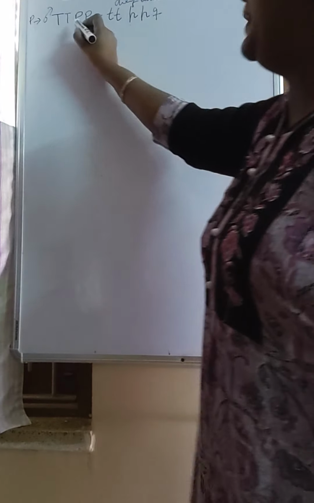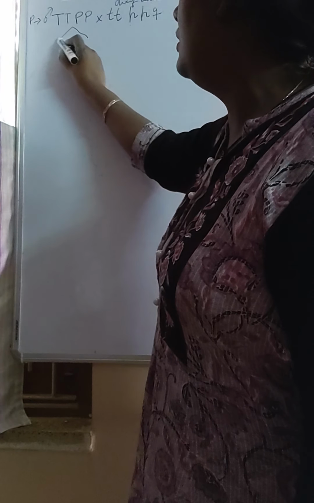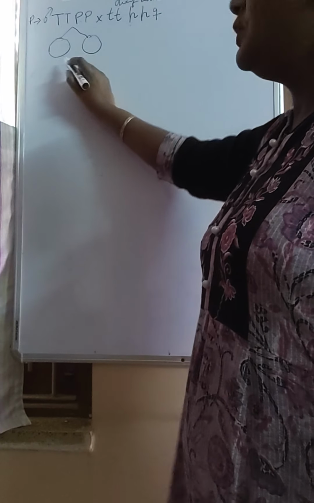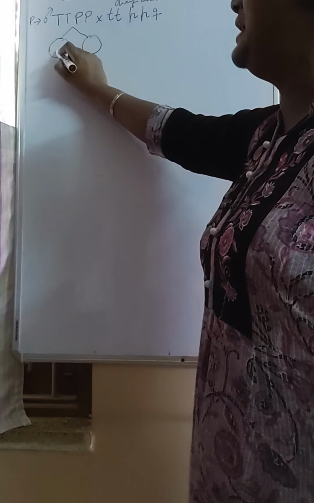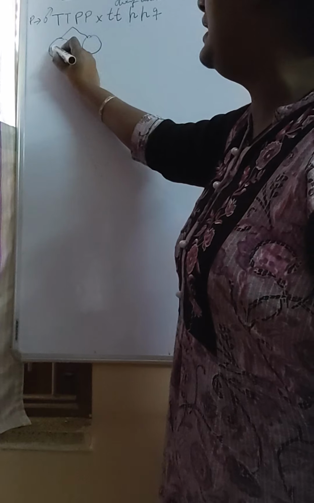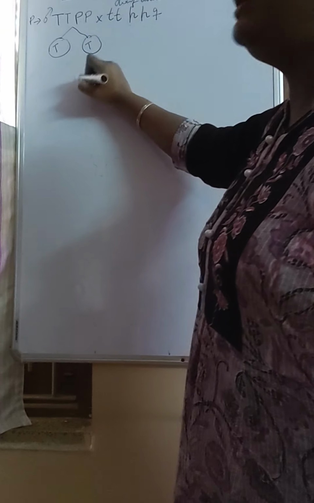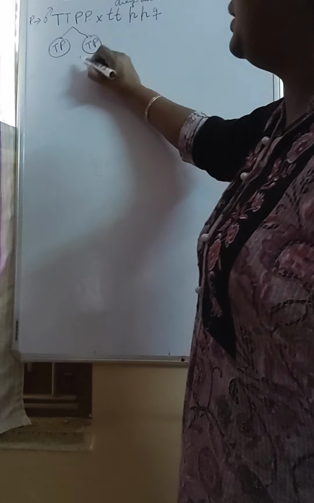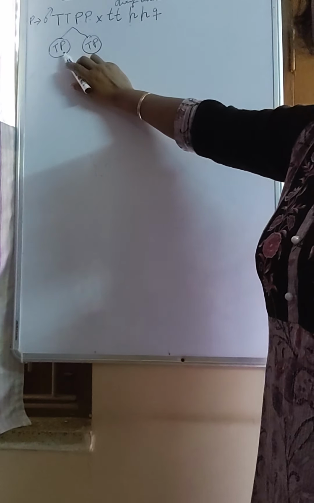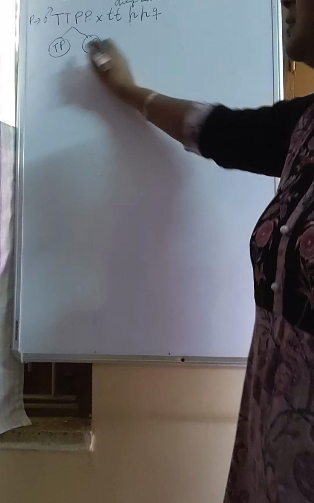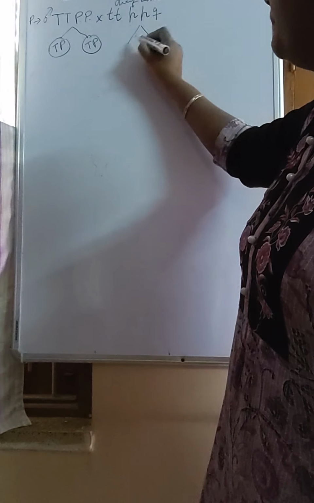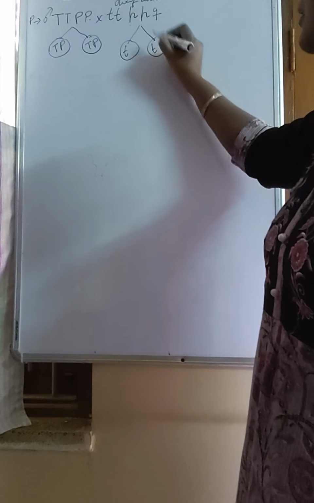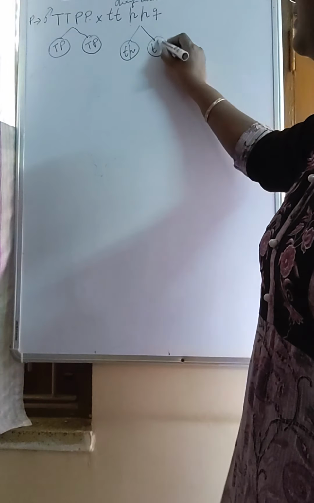From these parents, what gametes will he get? In a gamete the number of chromosomes becomes half, so one allele will go in one gamete. Out of 2 T, one T will go here, another T will go here. Out of 2 P, one P will go here, one P here. That means the number of alleles becomes half in the gamete. The same happens in this plant also, one small t, another small t, one small p, another small p.